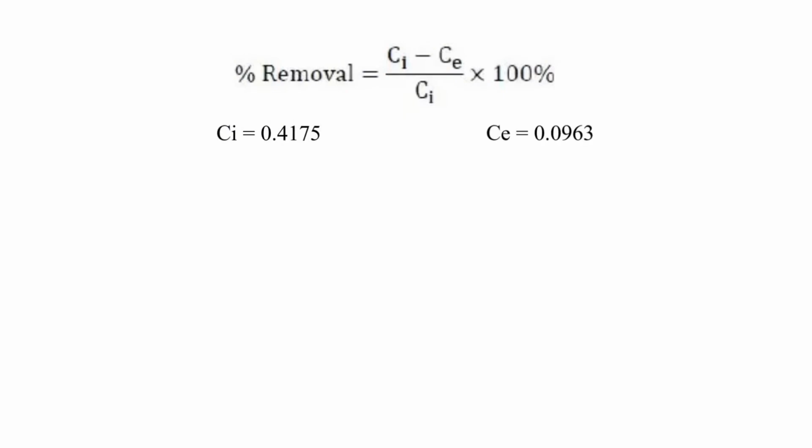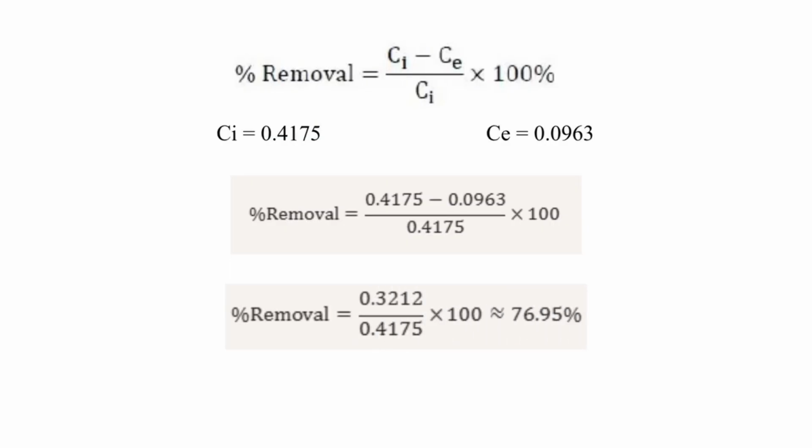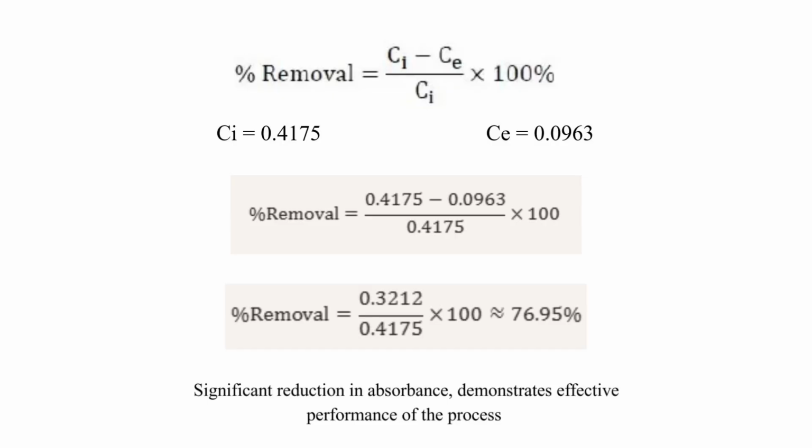Now, I'm going to show you how to calculate the percentage removal. The general formula is percentage removal equals initial absorbance minus final absorbance, over initial absorbance, times 100%. In my case, the initial absorbance was 0.4175 and after treatment, the absorbance dropped to 0.0963. Then, we substitute the values into the formula and get 76.95%. To conclude, there is a highly significant reduction in absorbance, which demonstrates that the treatment was highly effective.